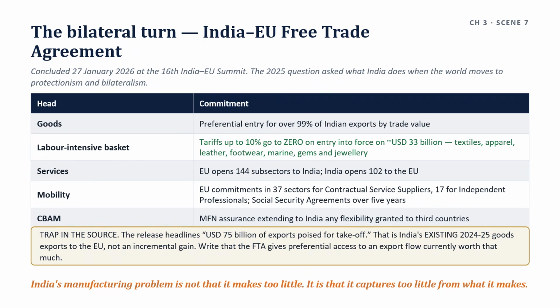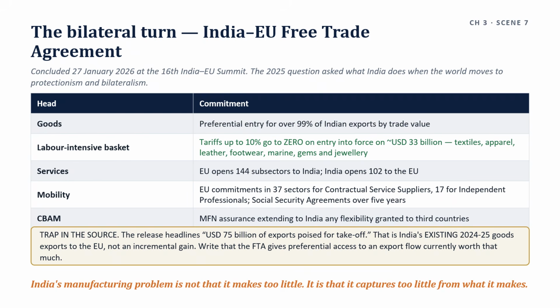Entry into force requires approval by the Council of the European Union, the consent of the European Parliament, and approval by the Union Council of Ministers in India. Both sides have reaffirmed a target of entry into force in 2027. Until then, Indian exports to the EU remain subject to MFN tariffs, that is, most favored nation tariffs. No preference flows. Say concluded, never say in force, and never say the tariff cuts have happened.